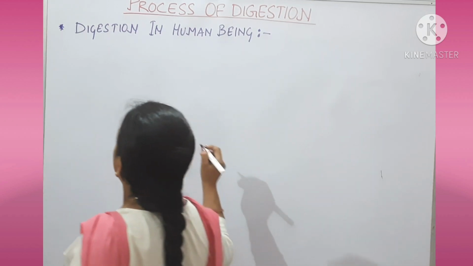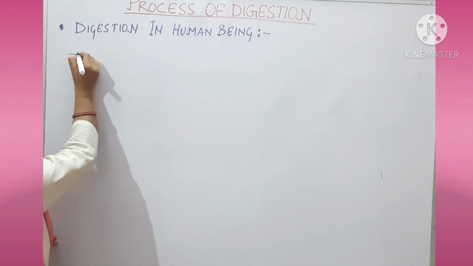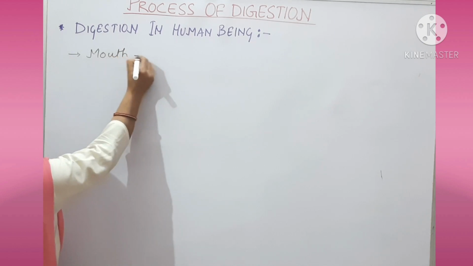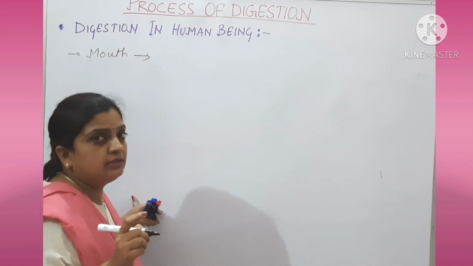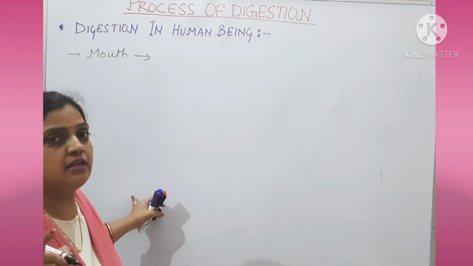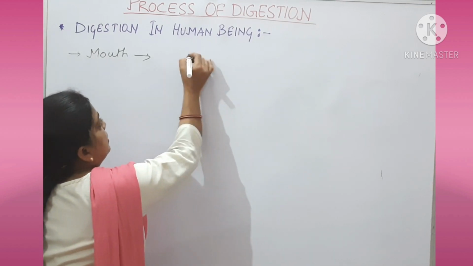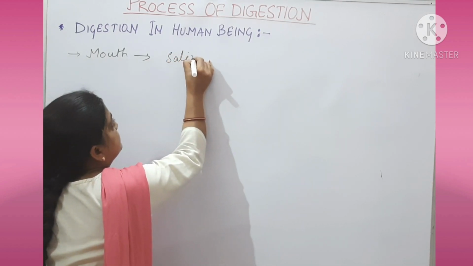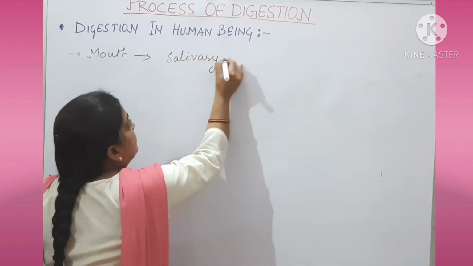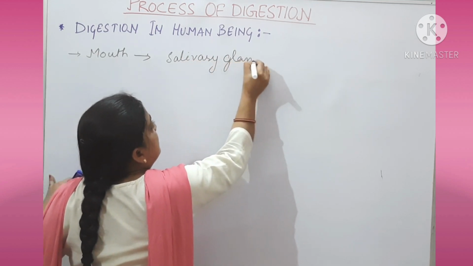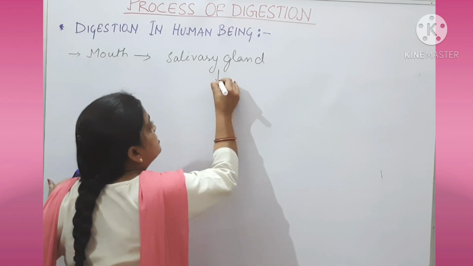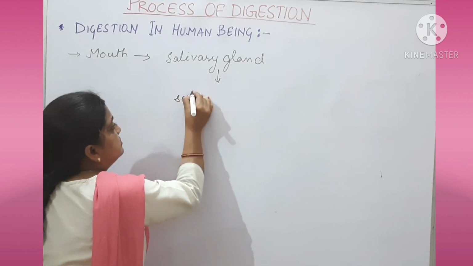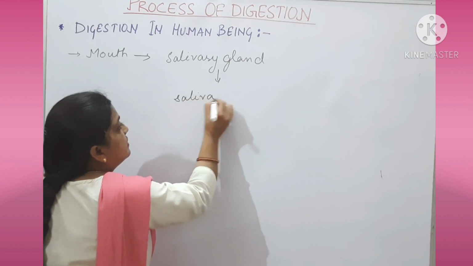So if I start with the mouth, what happens inside the mouth? You know that within the mouth the salivary gland is present. And this salivary gland is responsible for secreting saliva.